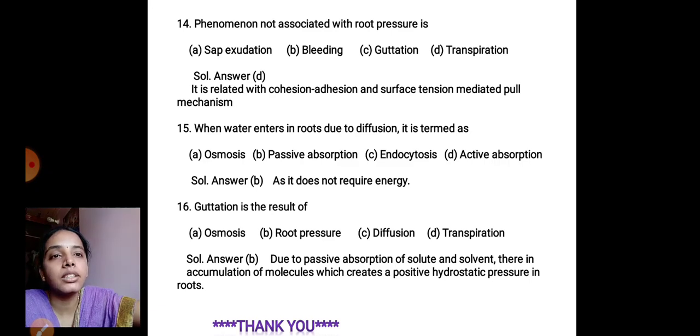When water enters into roots due to diffusion, it is termed as. So first osmosis, B passive absorption, C endocytosis, D active absorption.